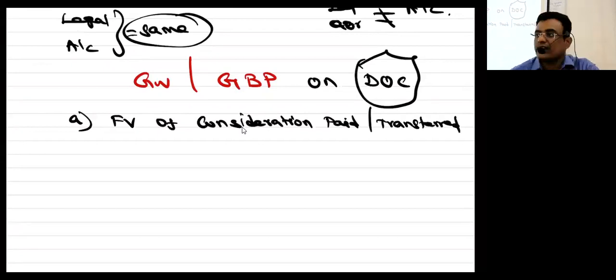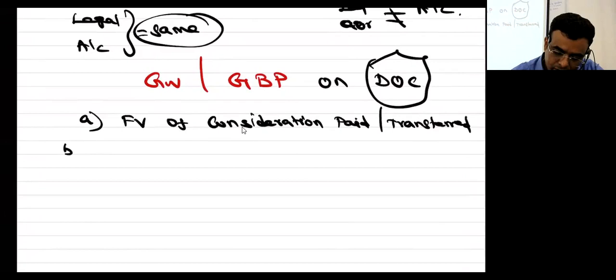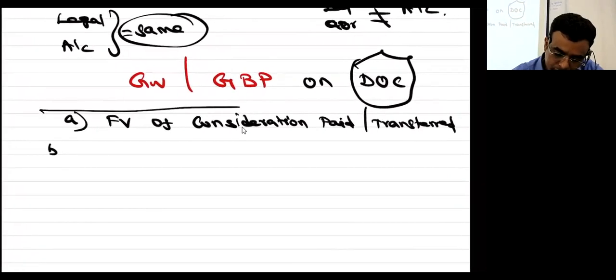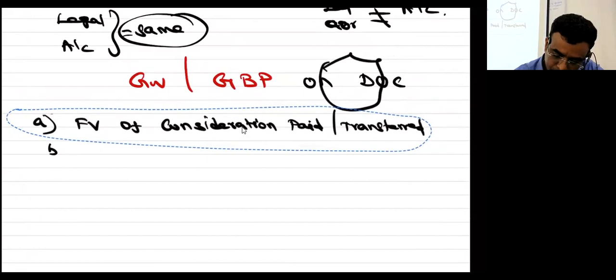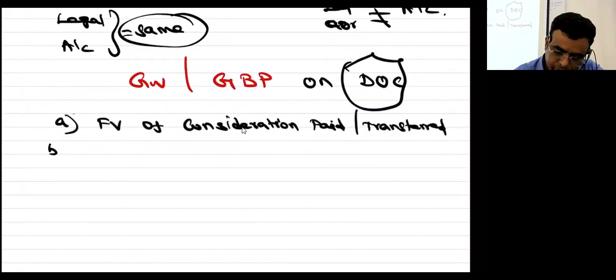Transfer na என்னது, shares கொடுத்திருக்கலாம், debentures கொடுத்திருக்கலாம், cashல கொடுத்தா paid. Clear? Now, alphabet B என்னன்னா fair value of NCI.